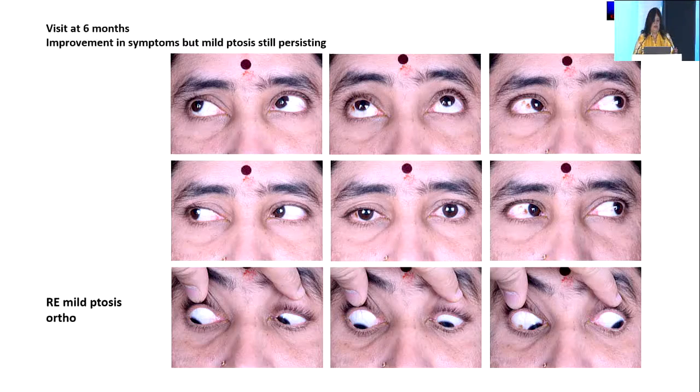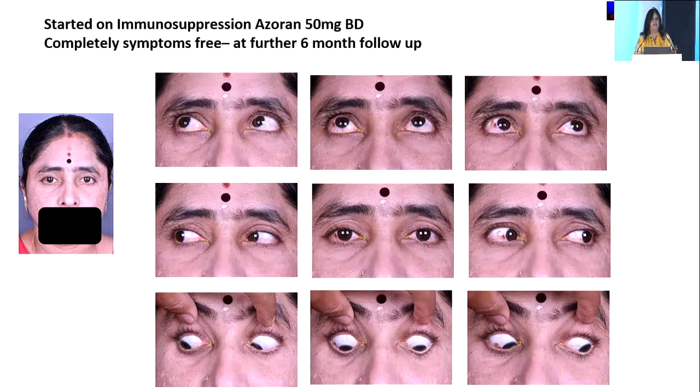After starting her on a combination of Mestinon as well as tapering steroids, she did improve, but that mild ptosis, which you can see in the primary position in the center photo, persisted. She was orthotropic, and this went on for 6 months, and then she was switched to immunosuppression, that is steroid-sparing Azoran, 50 milligrams twice a day, and then she was completely symptom-free at further follow-up.